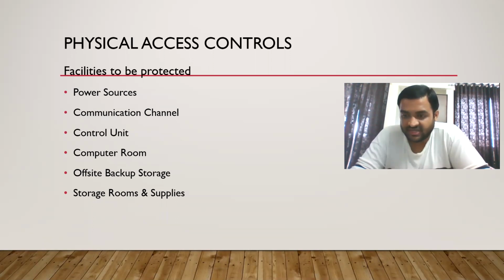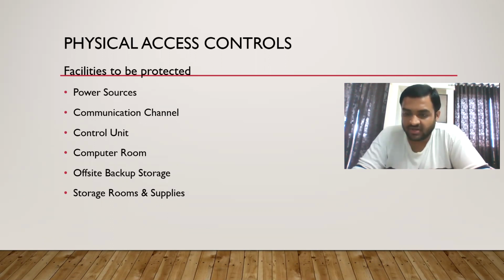Then the communication channel, basically internet or other communication channels. What can happen is that someone will communicate with everyone in the organization and play very loud songs, so that they get disturbed and it creates havoc in the organization. Anyone can call the board of directors and start giving cuss words, or playing songs. That can happen if the communication channel is compromised.